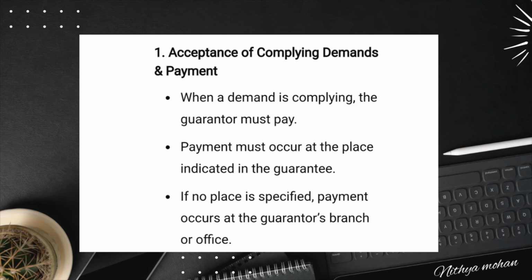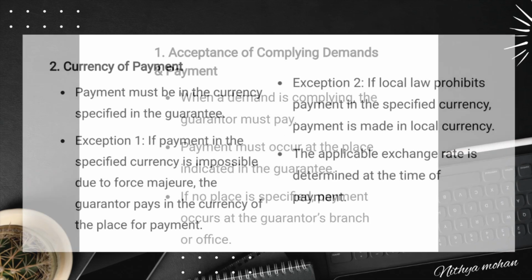Place for payment. URDG 758 Sub-Article 20c deals with this. First, let's look at the place of payment. Payment must be made at the location specified in the guarantee. If no place is mentioned, then according to URDG 758 Sub-Article 20c, payment must be made at the branch or office of the guarantor that issued the demand guarantee. If an unexpected event, such as force majeure, prevents payment at a location, the guarantor is not obligated to pay anywhere else. This means the place of payment is strictly defined and cannot be altered based on external circumstances.